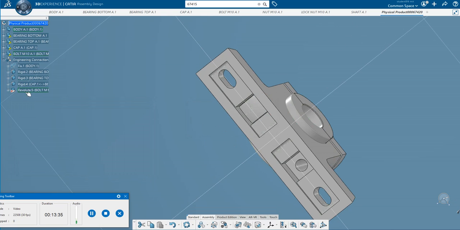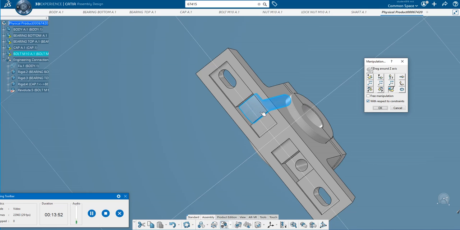Now you see here it is not a rigid one. In order to convert that, I will check in which direction it's moving. If I click here and try to move with respect to the constraint, you can see it is moving in this direction, right?